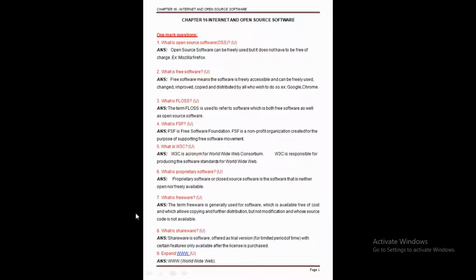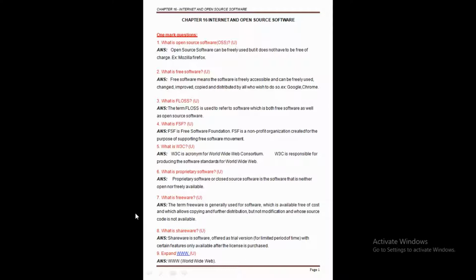And maybe if you want to do some of the distribution or modification in the software, such distribution and modification require some special permission from the vendors or the supplier. Clear this point here? Why is it called neither open nor freely available? Because if you want to use it, use is regulated.